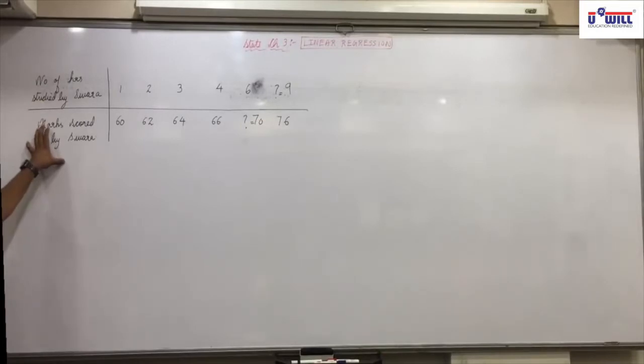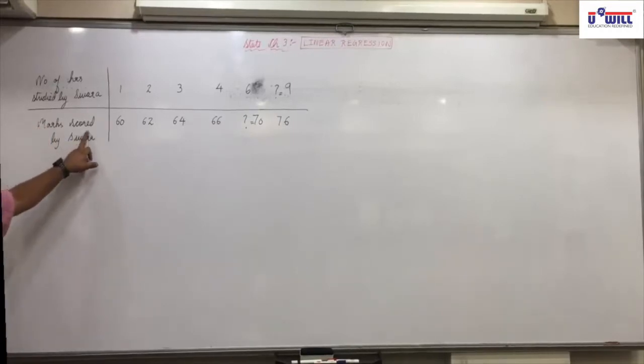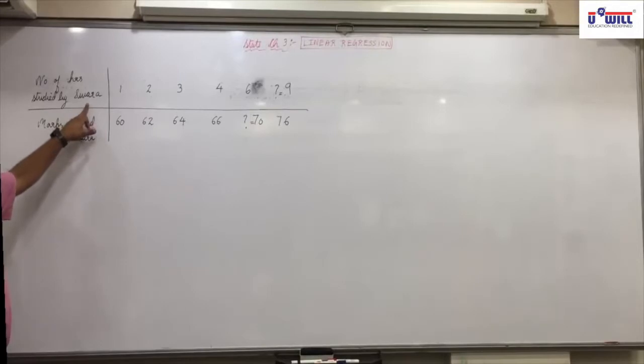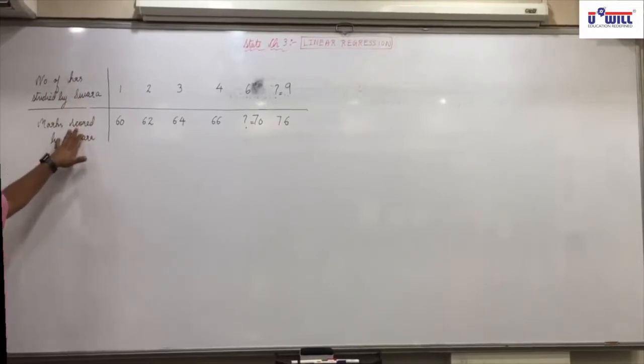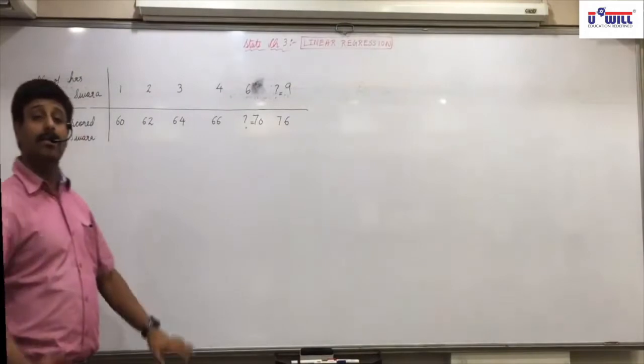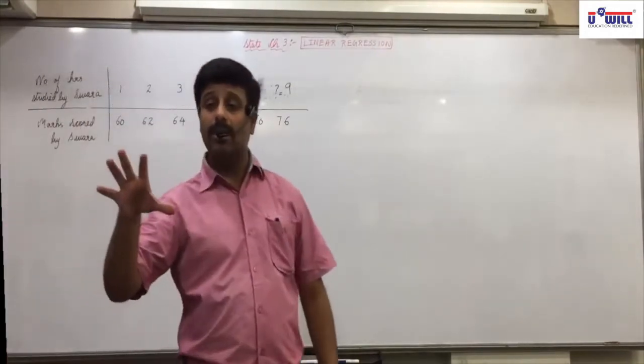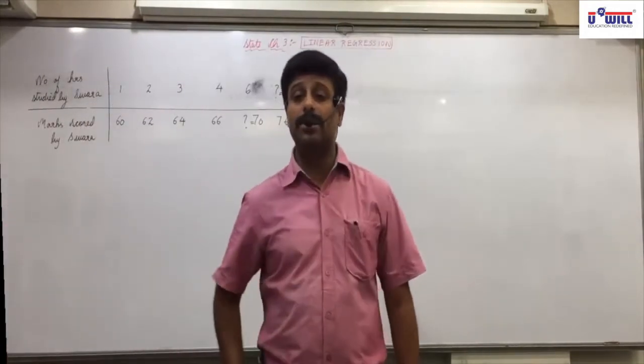You don't have the second aspect in your books. Means we will have only such questions where we have to estimate y, the dependent variable, for a given value of x, which is the independent variable. You don't have any questions where you have to estimate the value of x, the independent variable, for a given value of y, which is dependent. You have only one type of question, that y will be required to estimate.